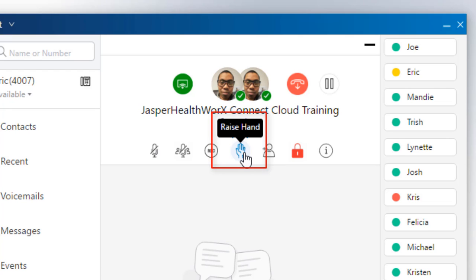The next one is to raise your hand. This is more of a notifier if you have more than a handful of individuals and you ask a question. It's another way of seeing who has the first question. Everybody else in the meeting will also have this option where they could press raise hand, and as the organizer you could see who raised their hand first.